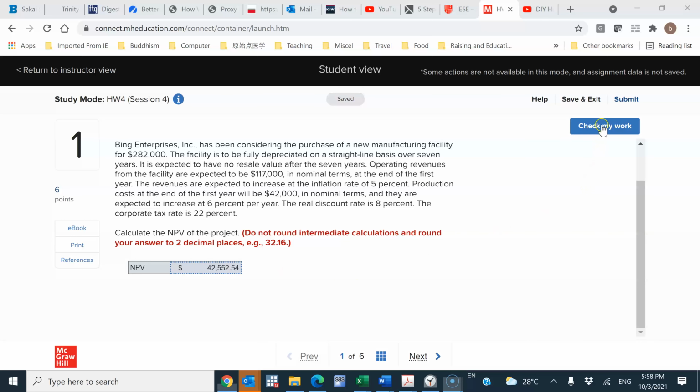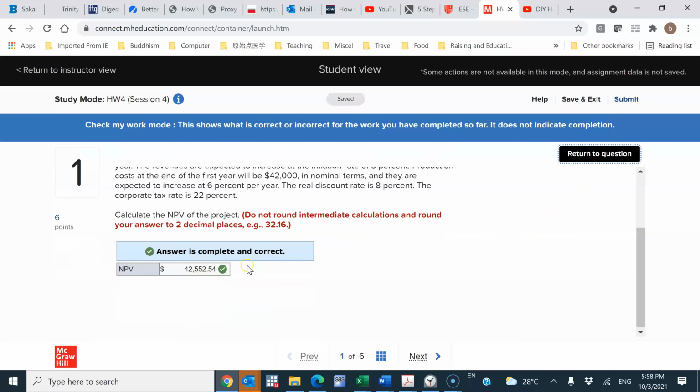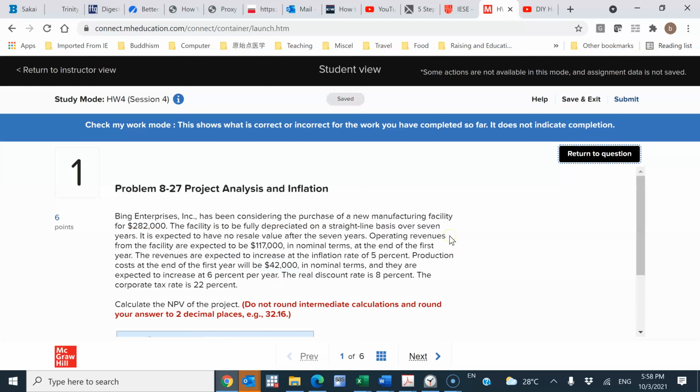So now I can check my work. Answer is complete and correct. So I hope this is useful in helping you to solve this kind of problem with the inflation and the cash flows.